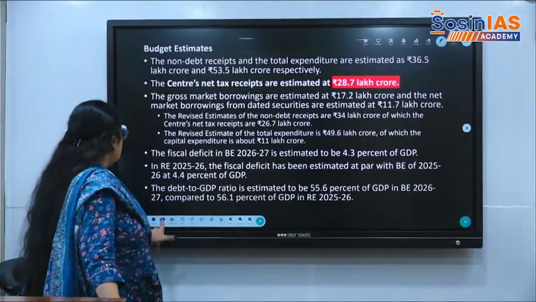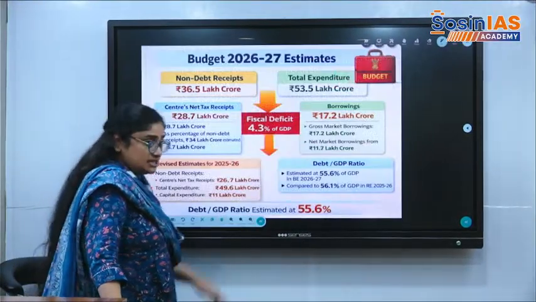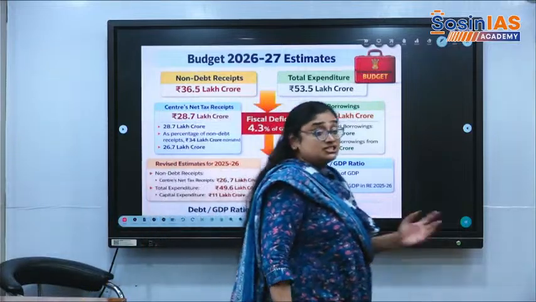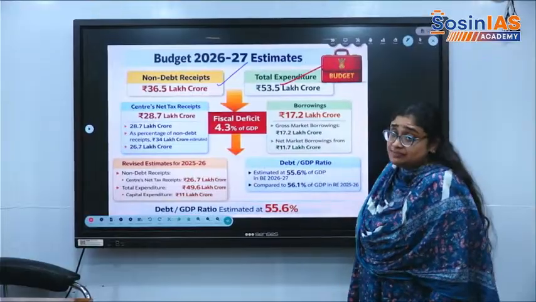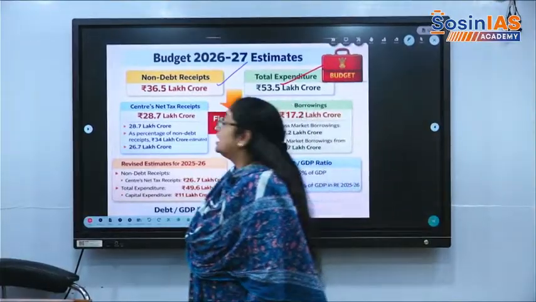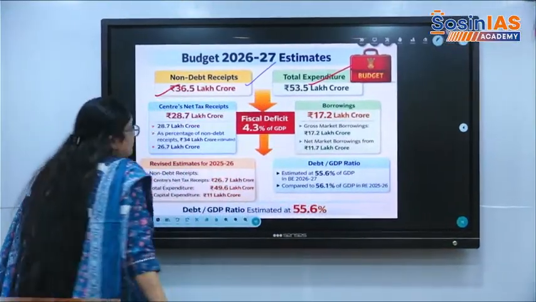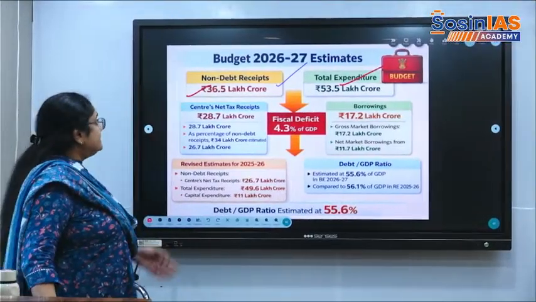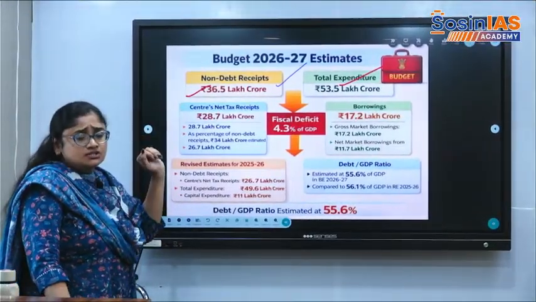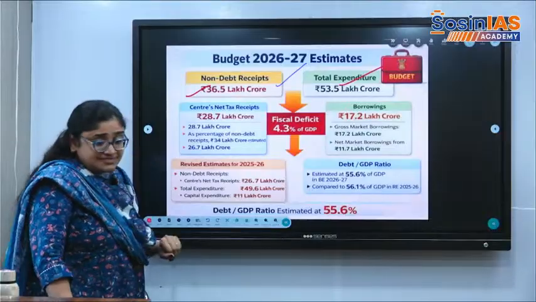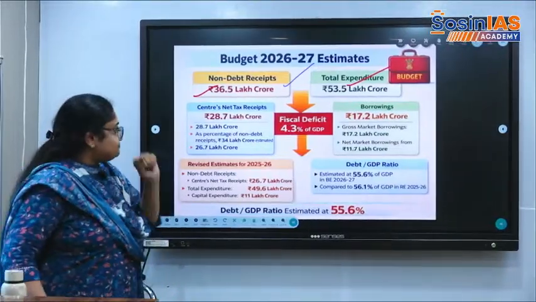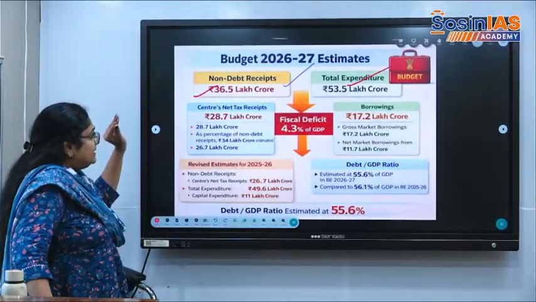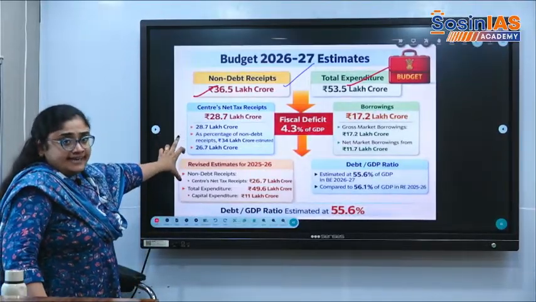Then we have the basic figures regarding the budget estimates, that is receipts and expenditure. Non-debt receipts are 36.5 lakh crore. Revenue receipts consist of tax receipts and non-tax receipts, and those are non-debt.